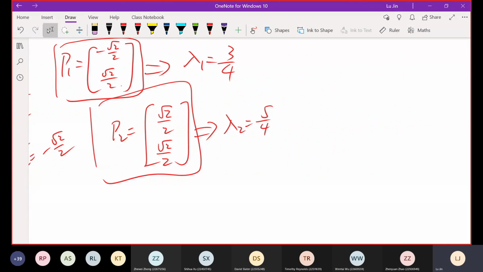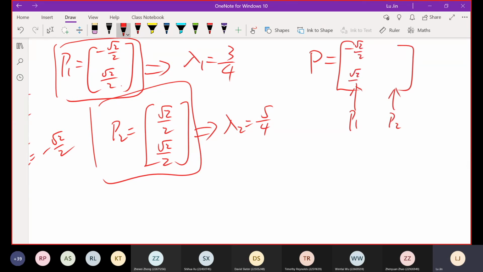But can you recall at the beginning I asked, can CX be diagonalized? Your answer was correct. Yes, it can be. But how? By using the P matrix. What's the P matrix? The P matrix is the collection of the eigenvectors. So this will give you the P1 vector and the P2 vector here. P1 vector, negative square root 2 over 2 and square root 2 over 2.